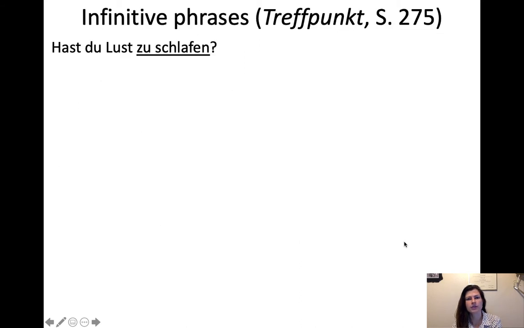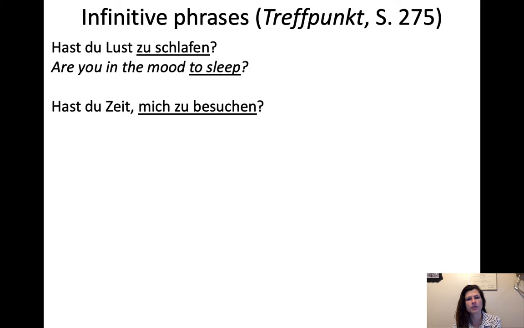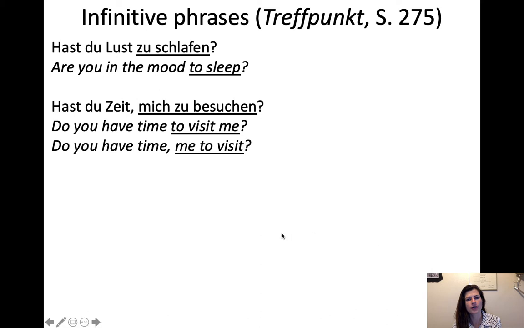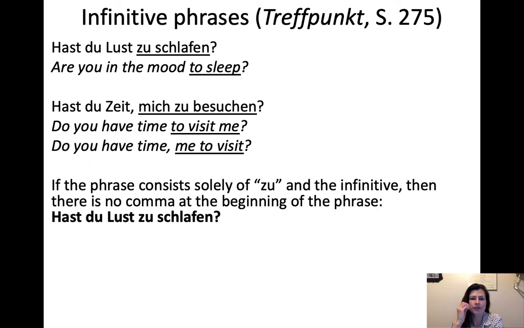So then we have some infinitive phrases. Hast du Lust zu schlafen? Are you in the mood to sleep? Hast du Zeit, mich zu besuchen? Do you have time to visit me? Or literally, it would be, do you have time, me to visit? Which, of course, is more like Yoda than standard English. If the infinitive phrase consists solely of zu and the infinitive, or if we're only adding a verb, we're not adding a bunch of other adverbs or objects or anything, then you don't need a comma.